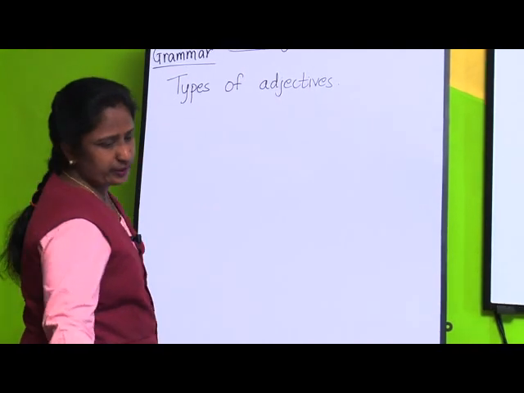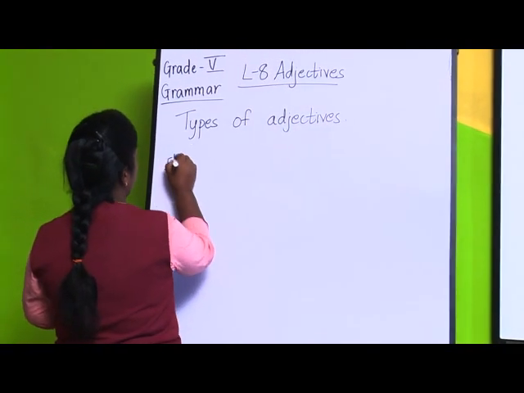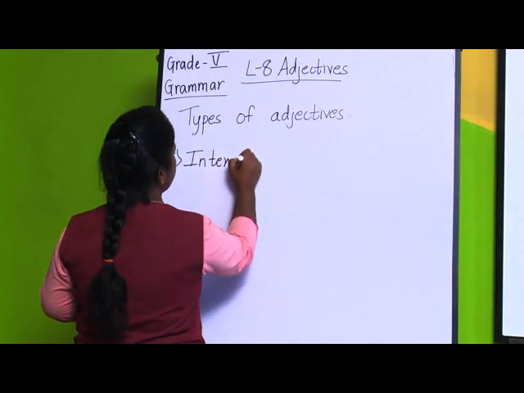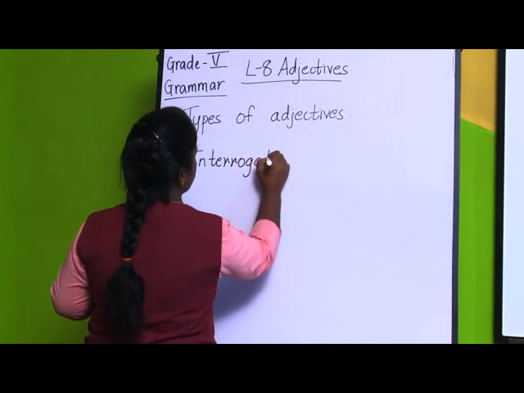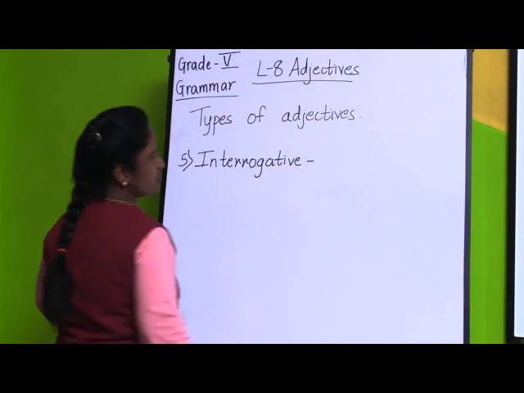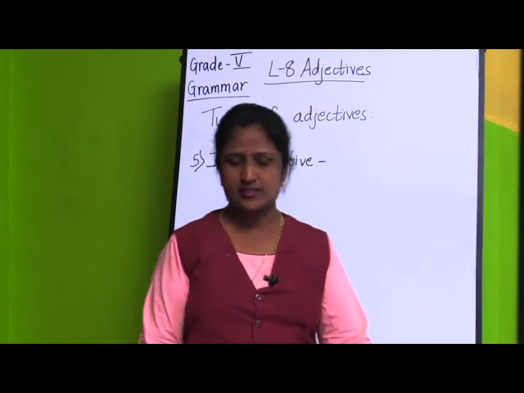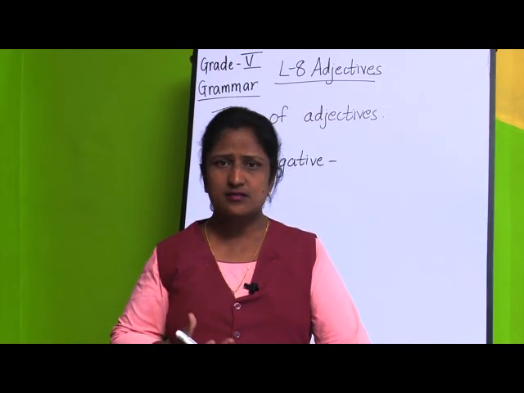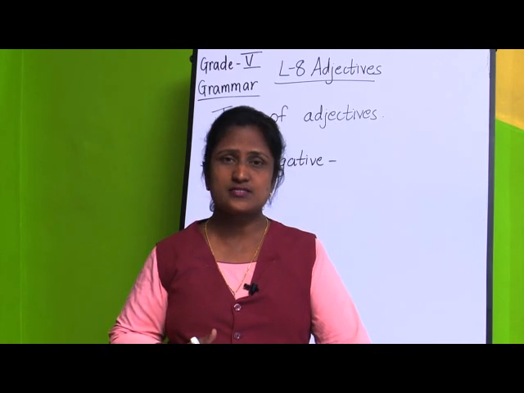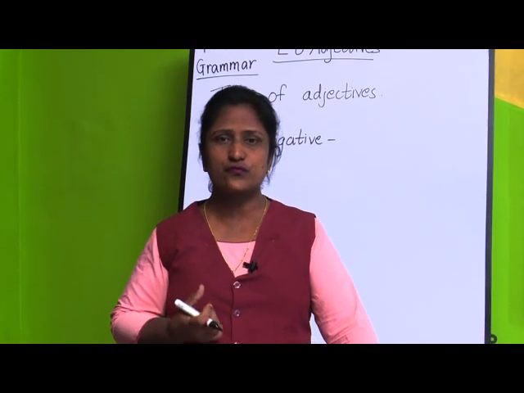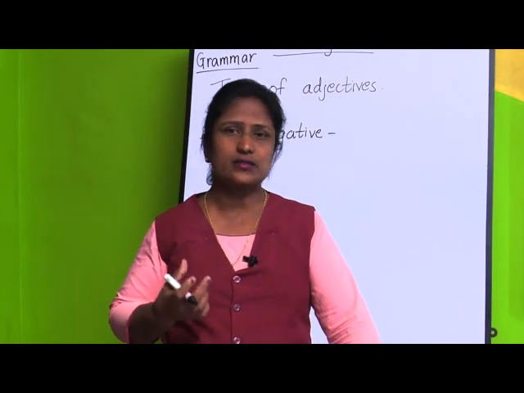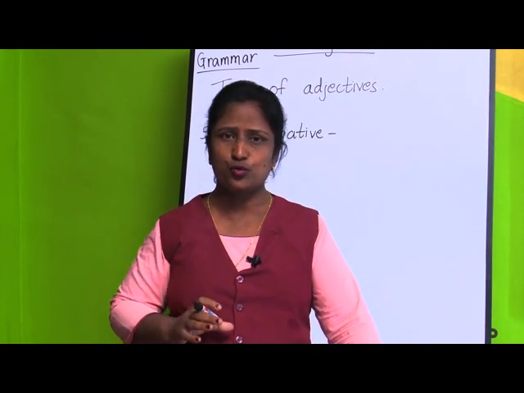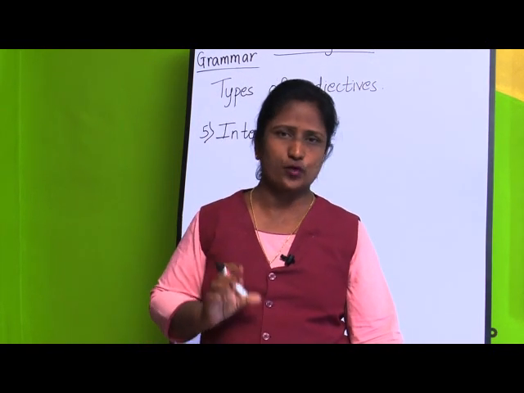Next is interrogative adjective, and it is very easy. This is interrogative adjectives. Also children, there are some clues, or some hints, when we use certain words. If you use the words what kind of, you will be getting adjectives of quality.